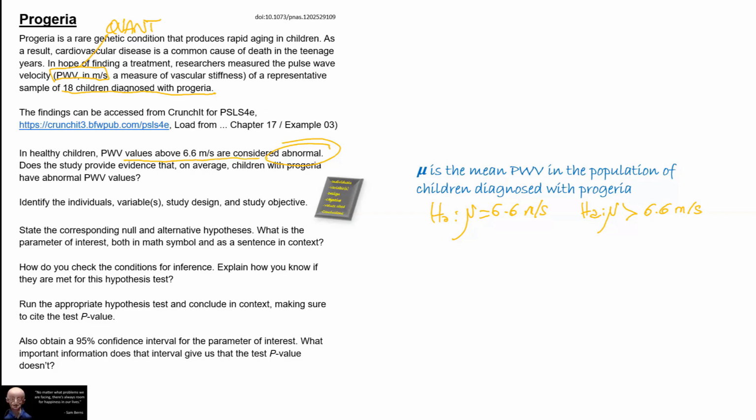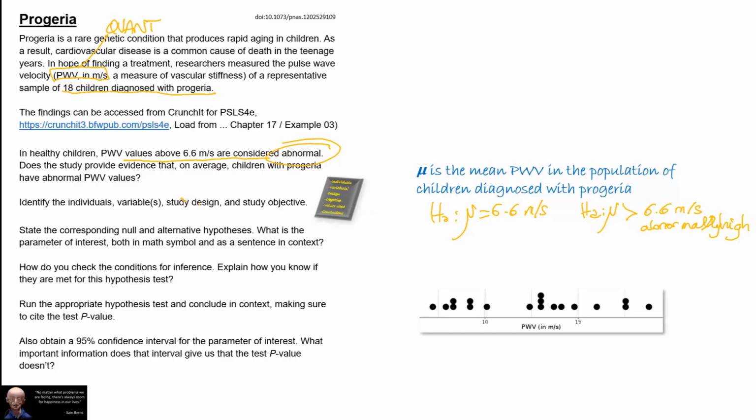All right, so we're also going to have to check whether the conditions for inference are met. Here we have a representative sample of humans, so that's good enough as a random sample in this case. And we need, in addition, that the data are roughly normally distributed because we have a sample size of just 18. So very, very mild skew possibly, but not more than that.